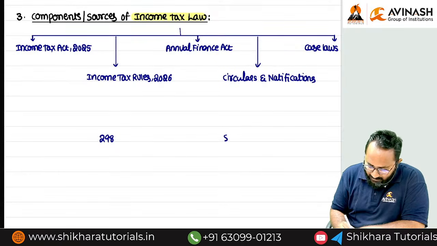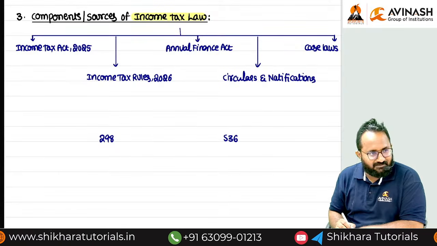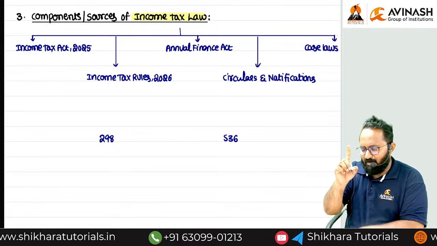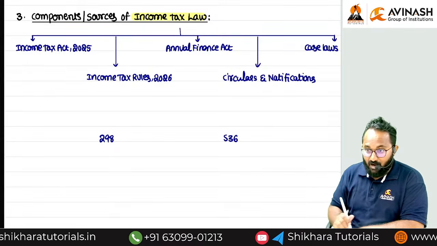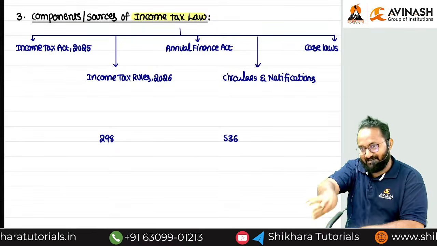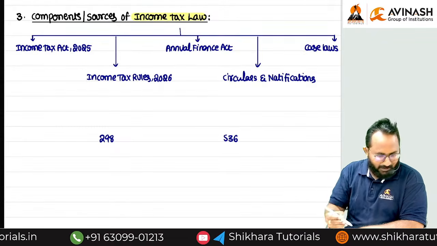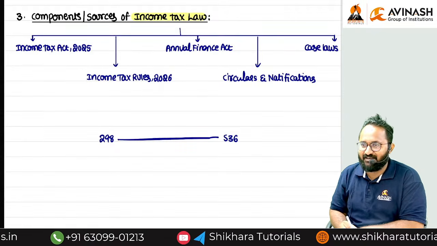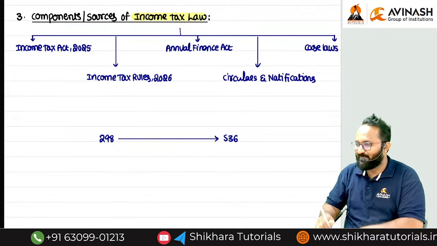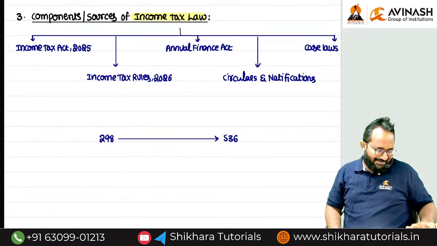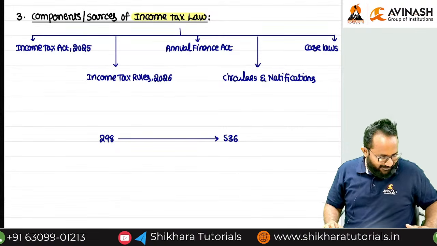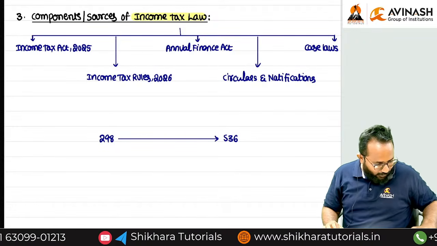Okay, now that is 536. Yesterday we discussed one point. In order to remove the complexity, they gave the Income Tax Act 2025. How did they remove the complexity by way of increasing section numbers? Tell me.